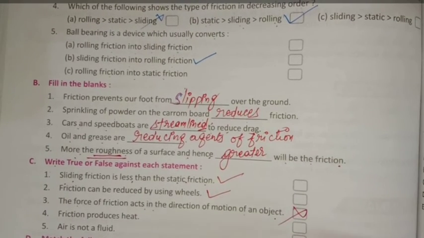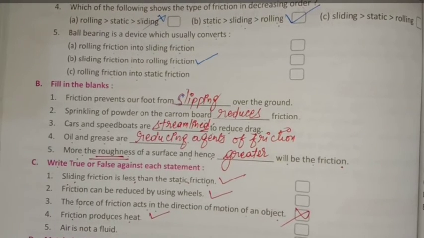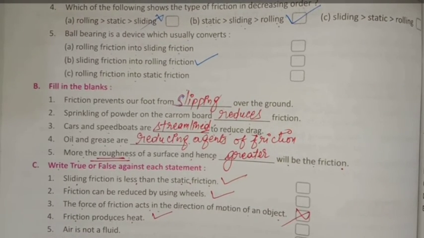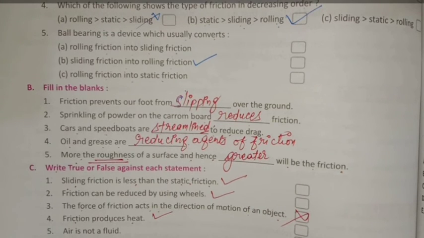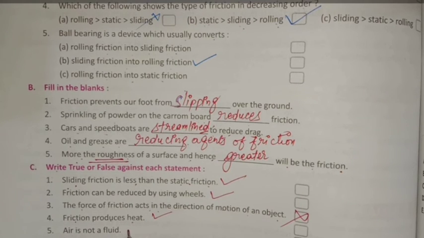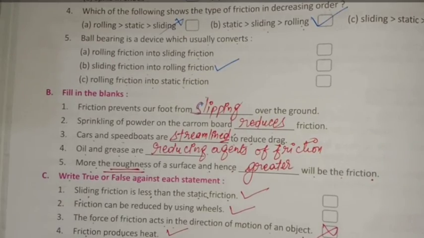False. Opposite direction. Friction produces heat. True. Air is a fluid. Yeah, we can say air is a fluid. But if fluid means only liquids, then air will not come in fluid. So it is false.